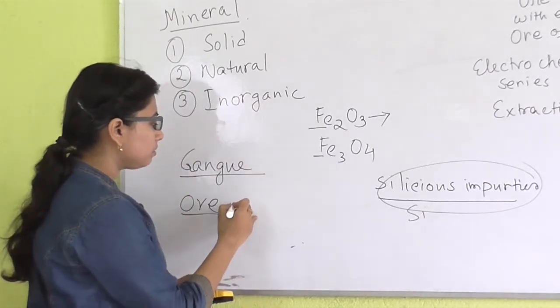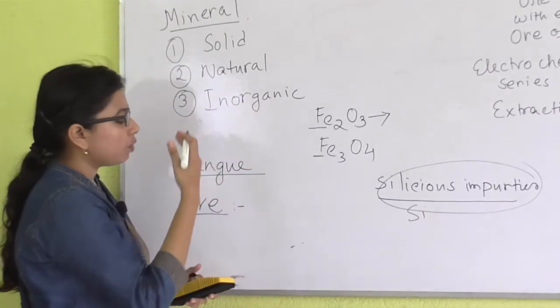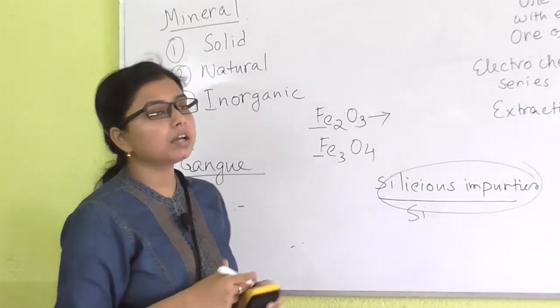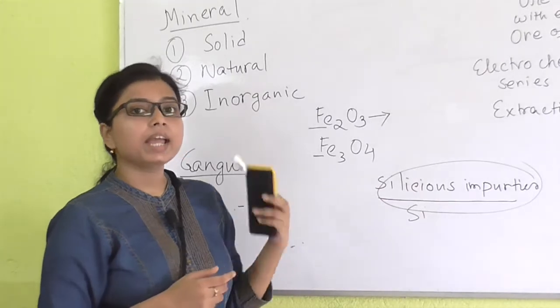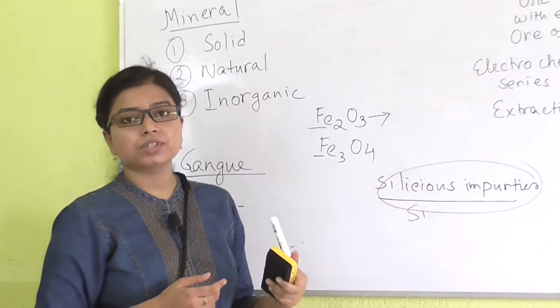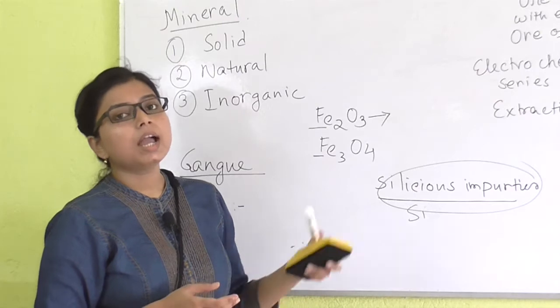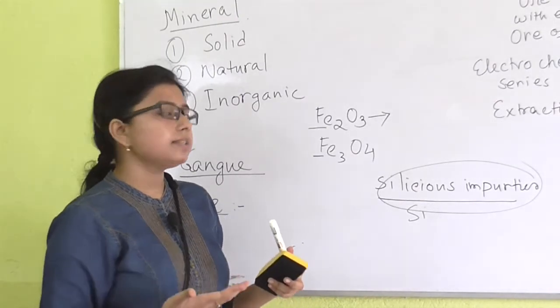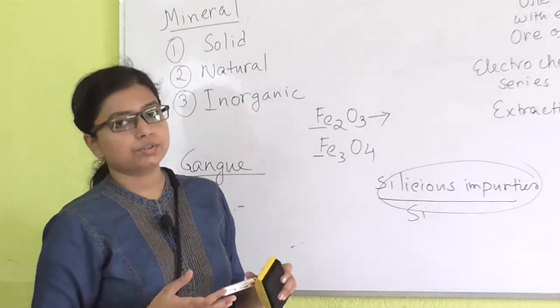What I want to say is that ore is also a kind of mineral from which we can extract the metals, but we can apply the easier, convenient procedure with lower cost and effort. Then we can say yes, these minerals are the ores.